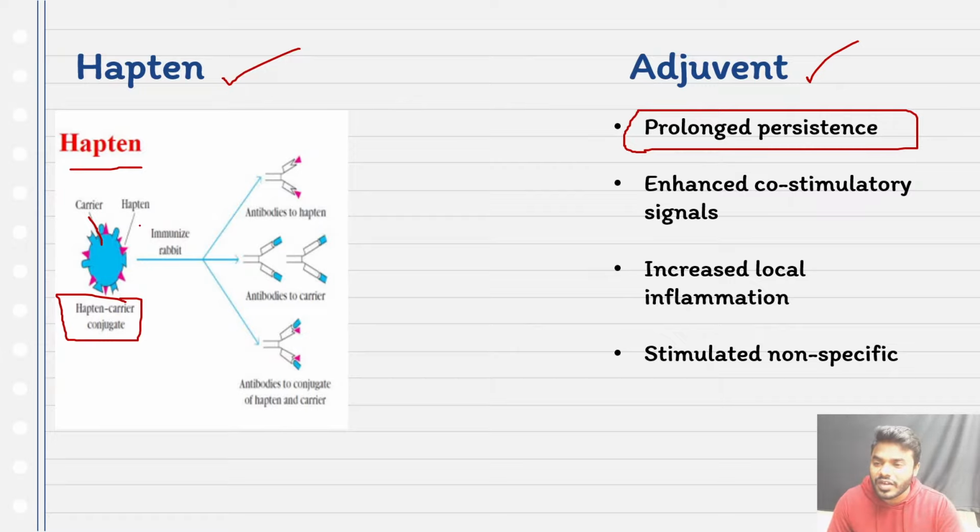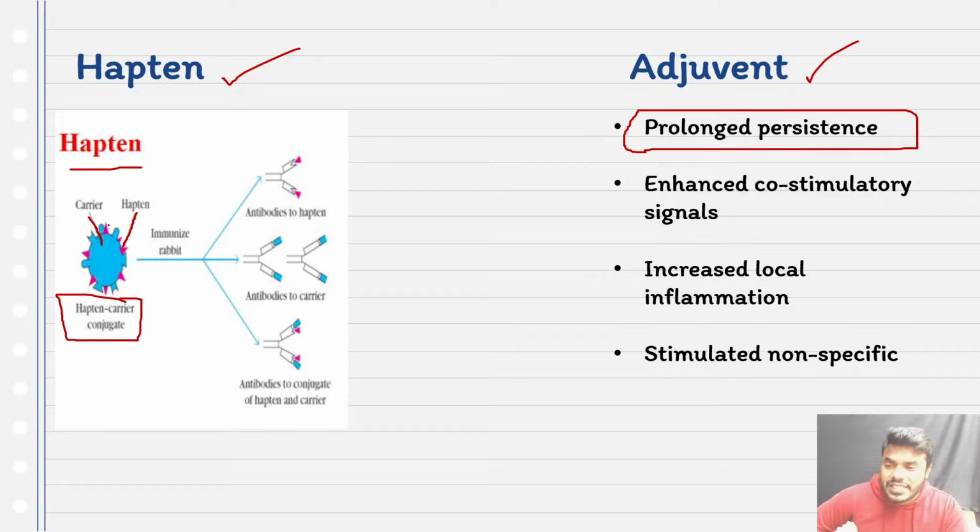Everyone listen to me very carefully, friends. Whenever hapten and a carrier are immunized into a rabbit, say for example, the combination of hapten and carrier immunized into my body, how does my body start responding towards that particular hapten?